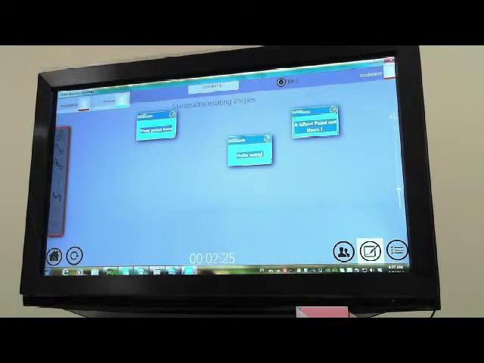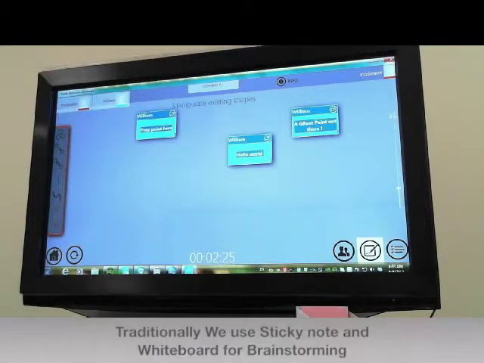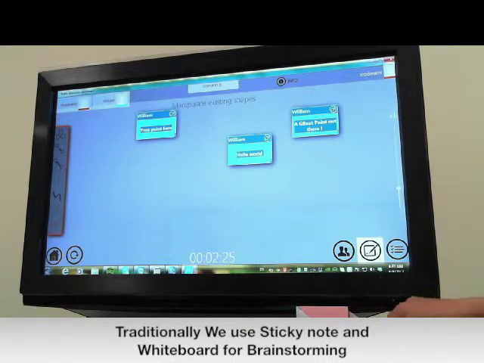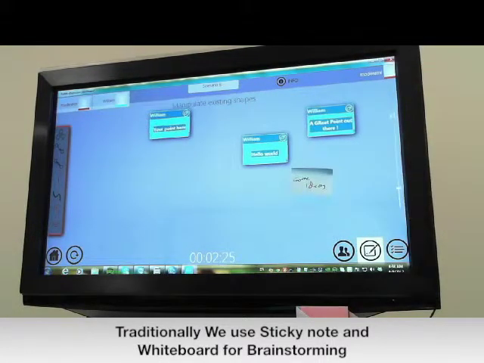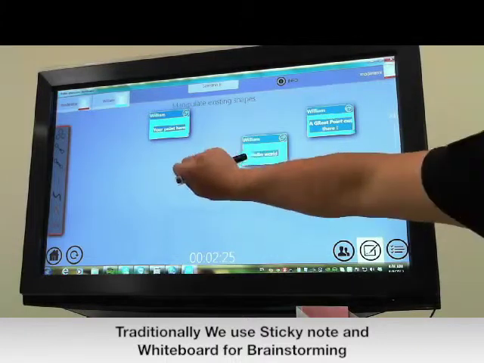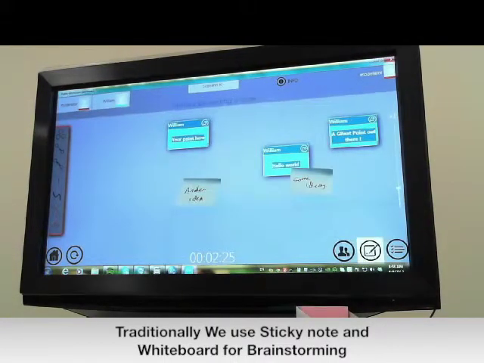During a brainstorming session, most people use sticky notes and a whiteboard to arrange and manipulate their ideas. So imagine that you are in a paper sticky note discussion. A normal person will basically write down their ideas on a piece of sticky note, and then they will put it on the whiteboard here. And if another idea comes out, they will put that idea here. This is how normal brainstorming works.